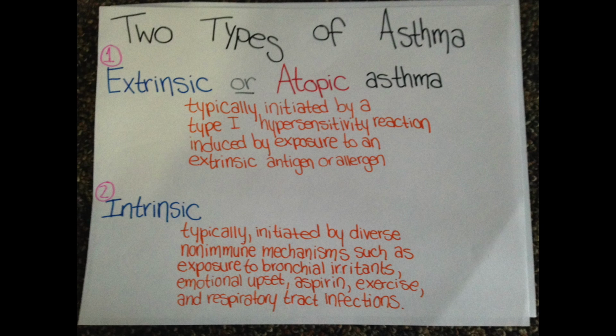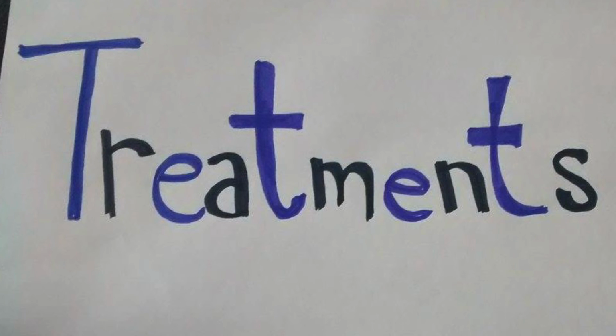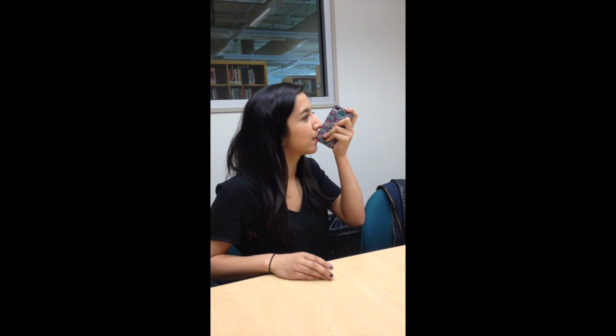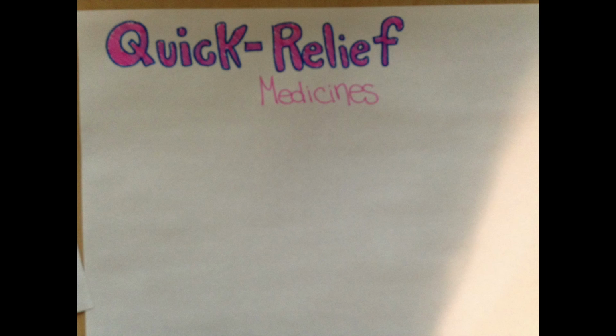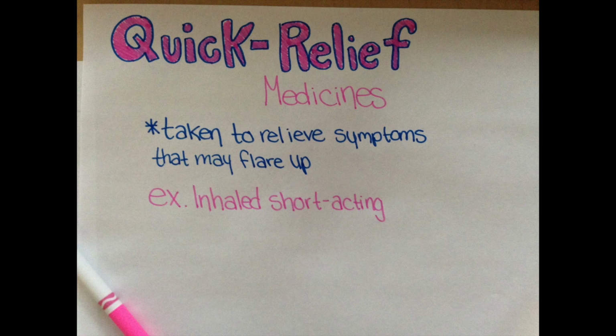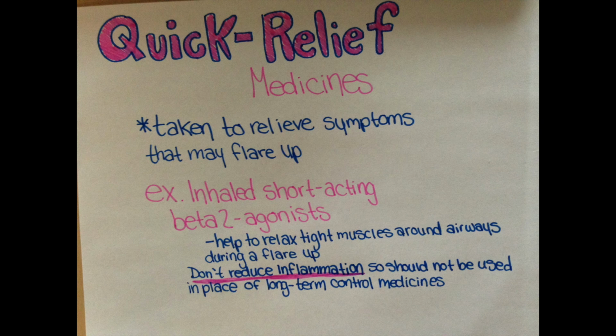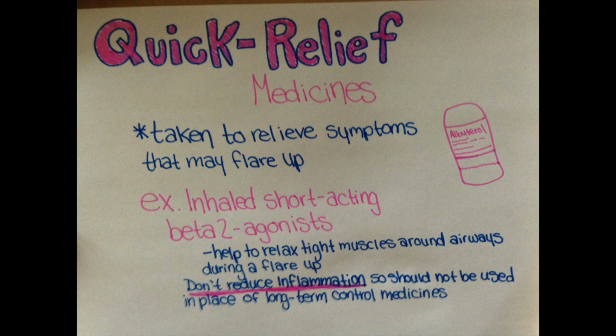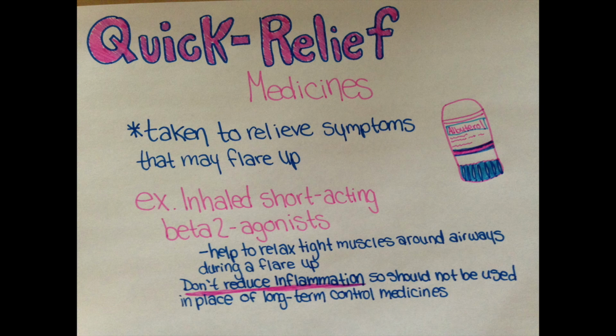Treatments. Long-term control medicines, often taken daily to prevent symptoms, often reduce airway inflammation. Example: inhaled corticosteroids. Quick relief medicines are taken to relieve symptoms that may flare up. Example: inhaled short-acting beta-2 agonists help to relax tight muscles around airways during a flare-up. They don't reduce inflammation, so they should not be used in place of long-term control medicines.